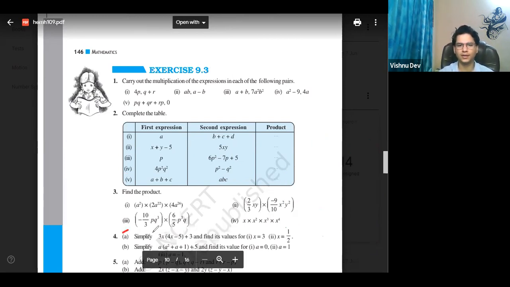So third. First of all, again multiply the constant terms, the coefficients. So minus 10 by 3 into 6 by 5. Okay, पहले तो coefficient terms multiply कर दो, ठीक है?